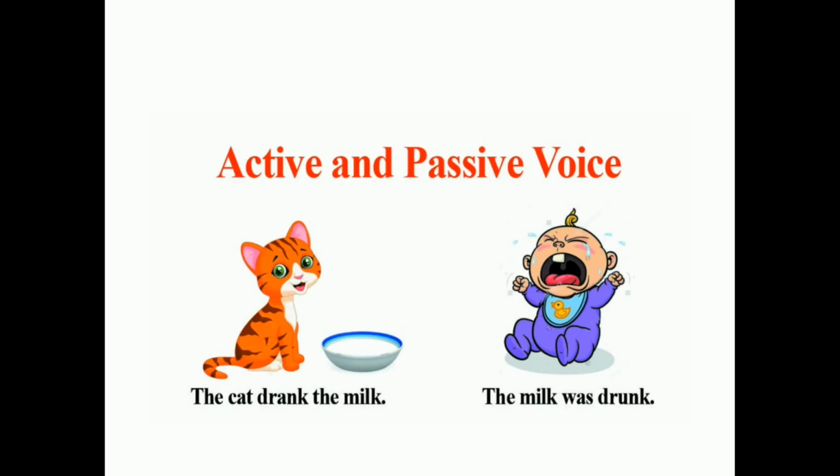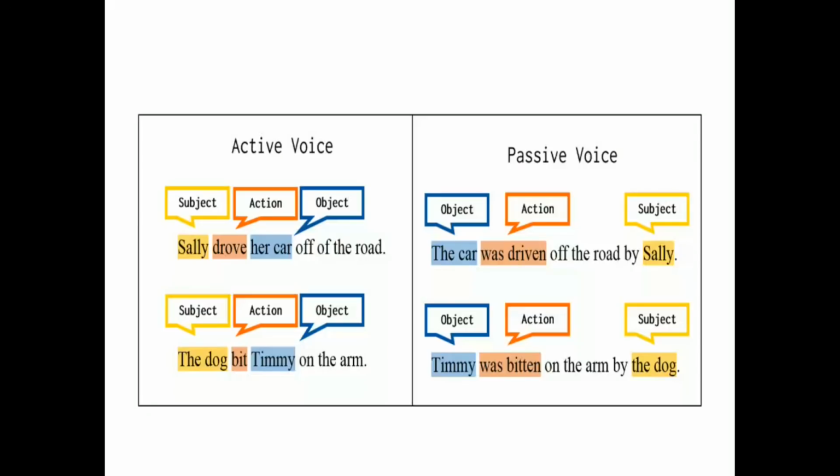So children, at times when there is no subject, yet you know that the action is carried out, the subject is implied. That means the subject is not expressed. But remember, there is somebody performing that action. Well, now, if you observe the examples further, you can see that when the subject is the focus, the sentence is in the active form. And when the object is the focus, the sentence is in the passive form.